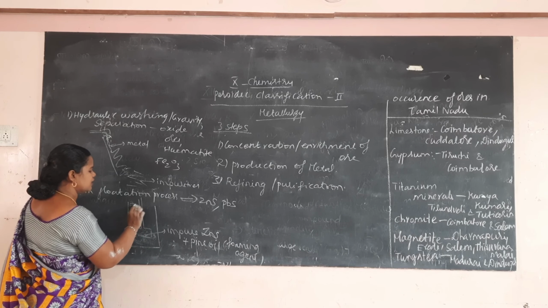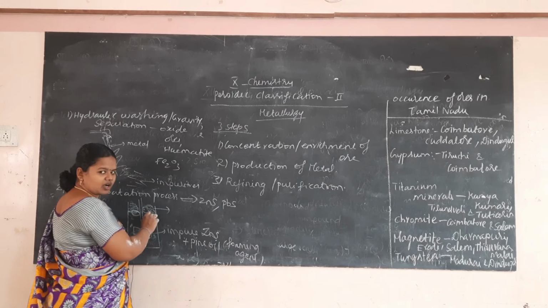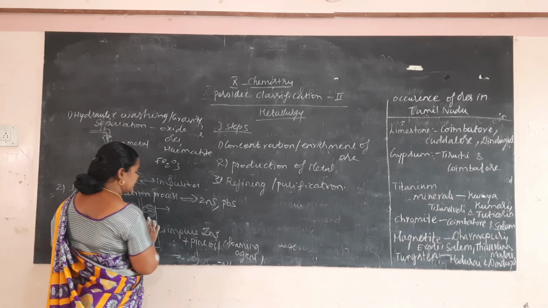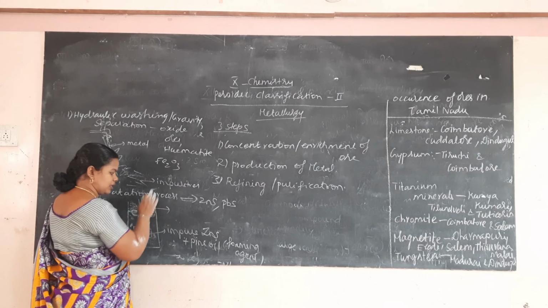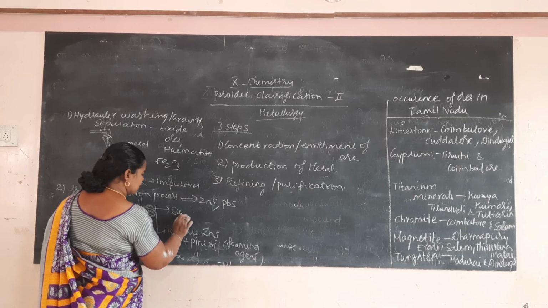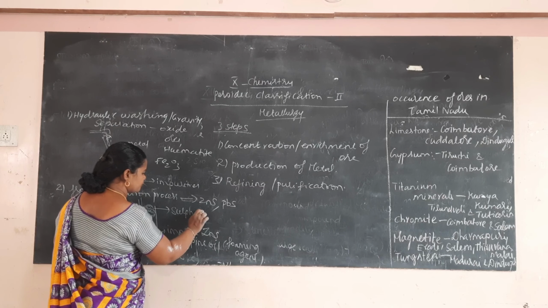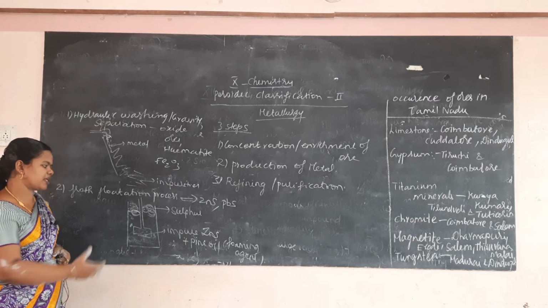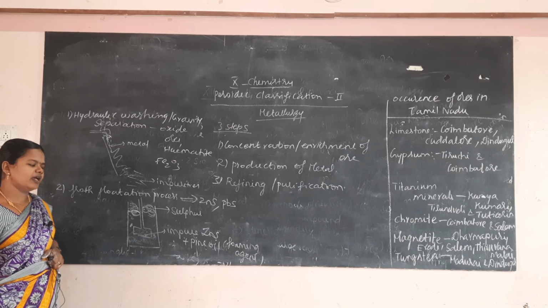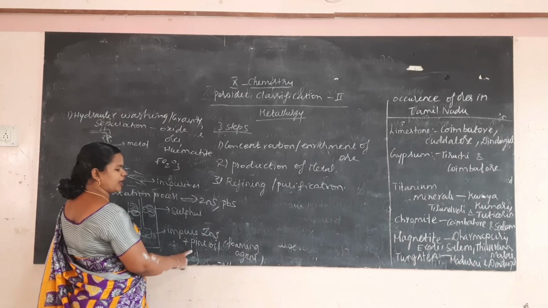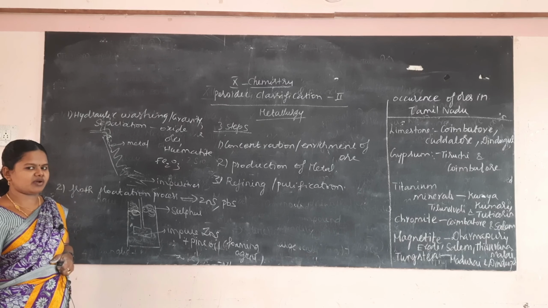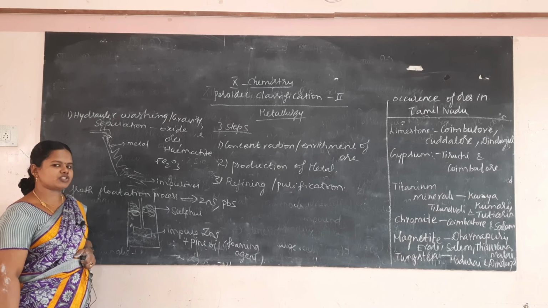Because the sulfide ore is lighter, the sulfide will stick on to the froth. Then what happens? We skim off the froth and remove the impurity. Instead of pine oil you can also use eucalyptus oil. This is known as the froth flotation process.